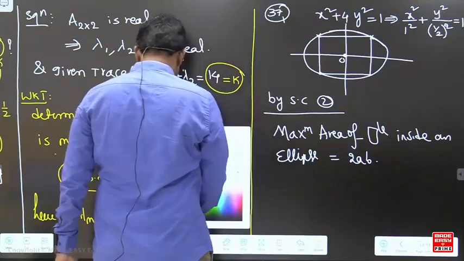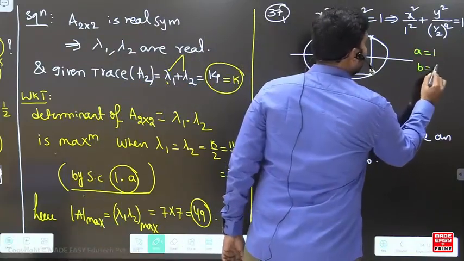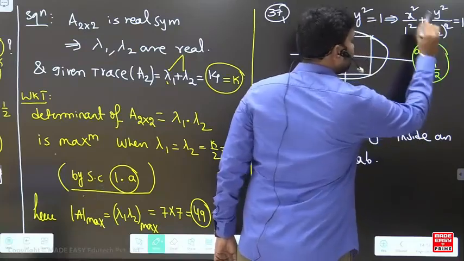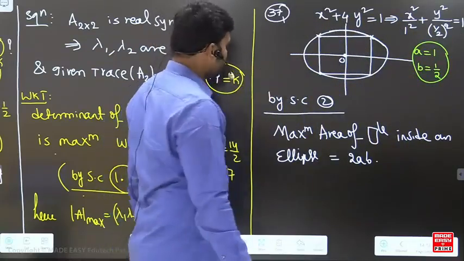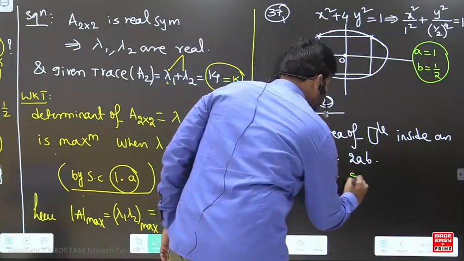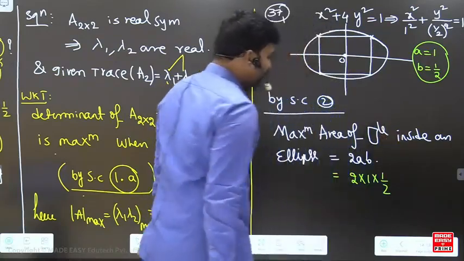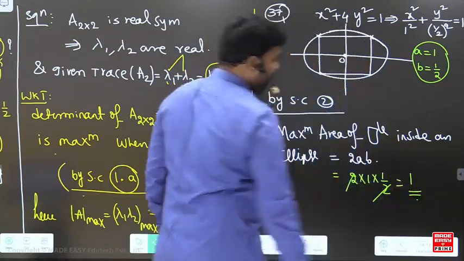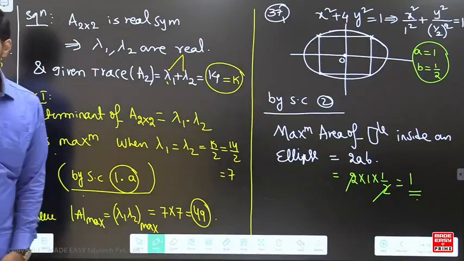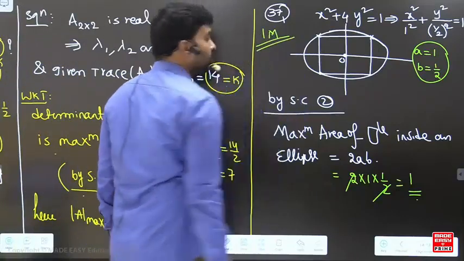So now I can say that A is equal to 1, B is equal to 1 by 2. So here this answer is going to be 2 into 1 into 1 by 2. The 2 gets cancelled and the answer is 1 here. So this is the way the shortcuts are helpful, and this is also a GATE examination question for 1 mark.